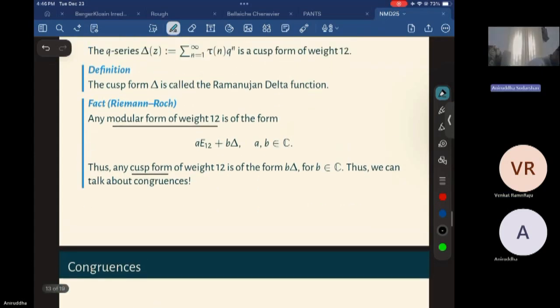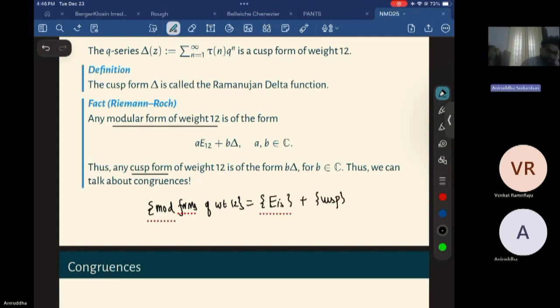So if I look at modular forms of weight 12, this is now the Eisenstein series plus cusp form, and they don't have any intersection. So that's why we have this. If I look at the space of modular forms of weight 12, then it'll be a sum of an Eisenstein series and a cusp form. That's what I'm trying to say. Okay. And here in this case, the specific cusp form is delta. So I have that.